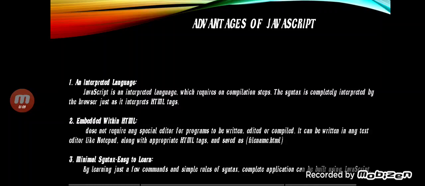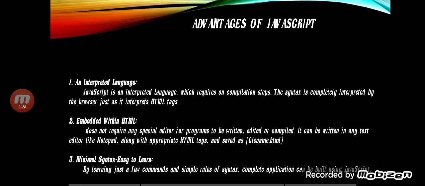It does not require any special editor for programs to be written, edited or compiled. It can be written in a text editor like Notepad along with appropriate HTML tags and saved as a file name .html. Minimal syntax, easy to learn.